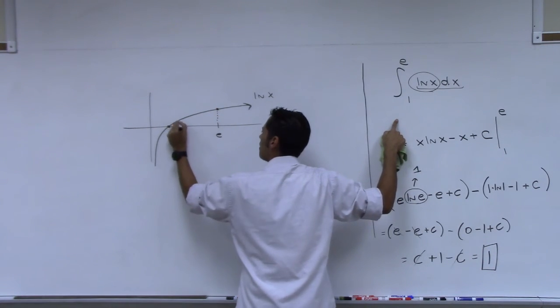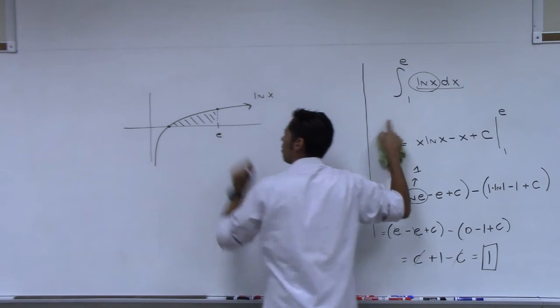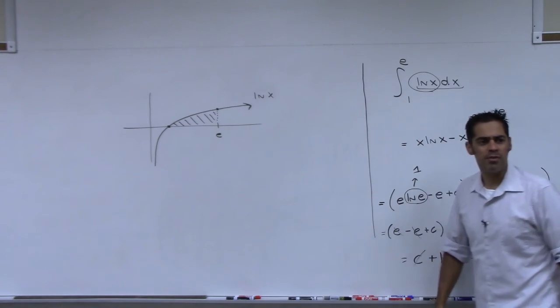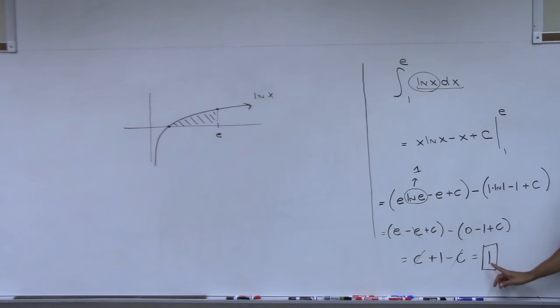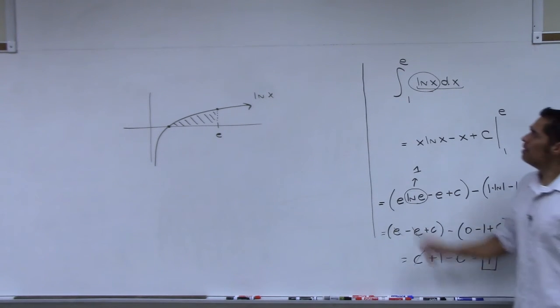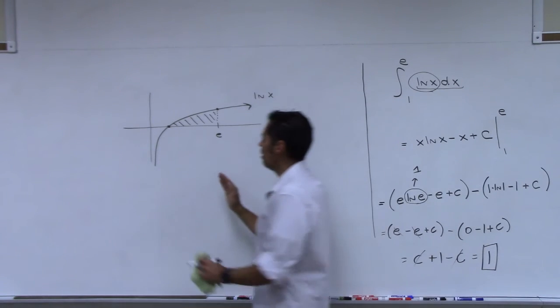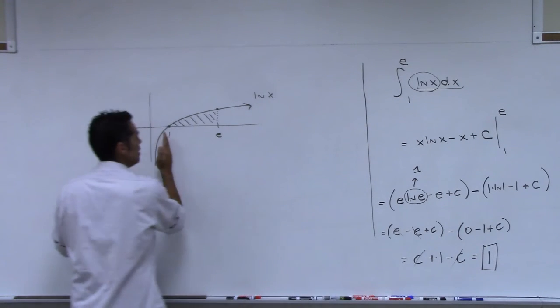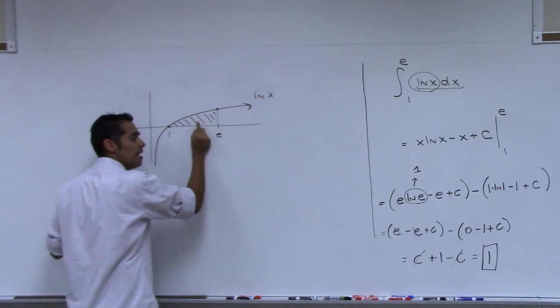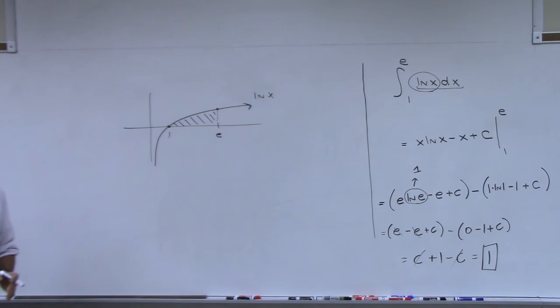If you were to try and find the area underneath this curve, the area under that curve is what? Is 1. Is 1 unit. That's what we just did. We found the area below the natural log function between an x coordinate of 1 and e. And the area of that is exactly 1 unit. All right, that's what we're doing.